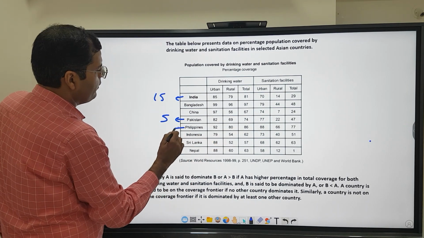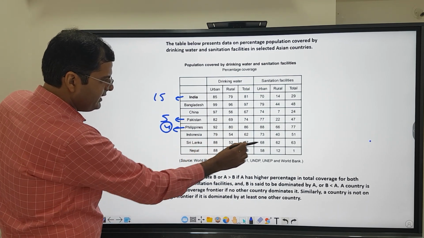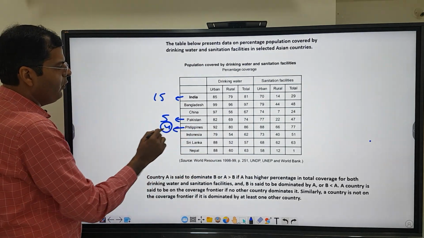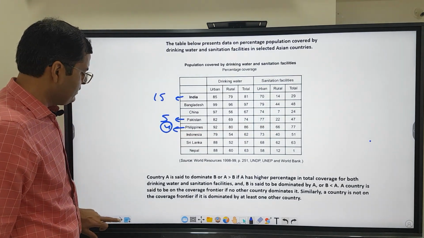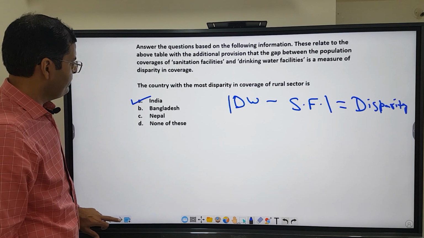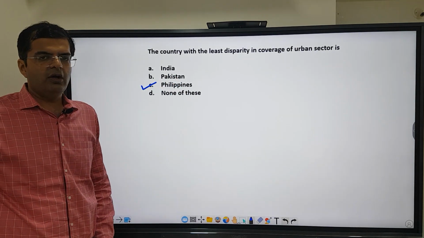92 and 88 is 4. Philippines is the lowest. 79 and 73 is 6. 88 and 68 is 20. 88 and 58 is 30. So Philippines, 4, is the lowest in the urban part, 92 and 88. So disparity is lowest in Philippines urban. So that means Philippines over here is the right answer. Okay, so that is all about this set.